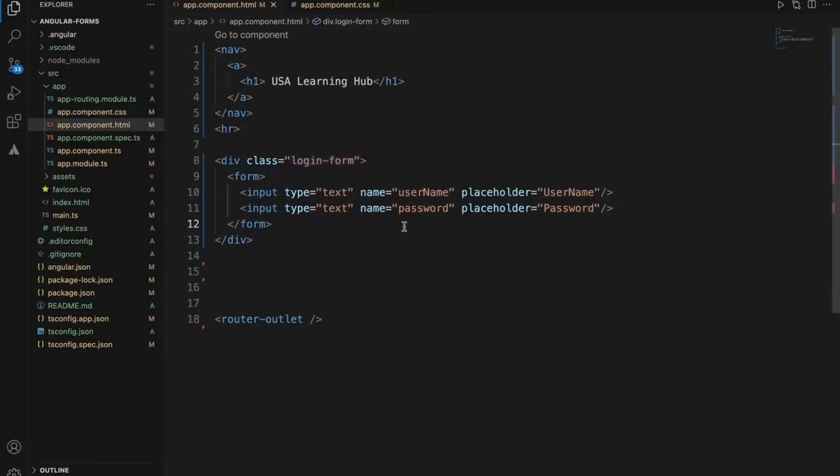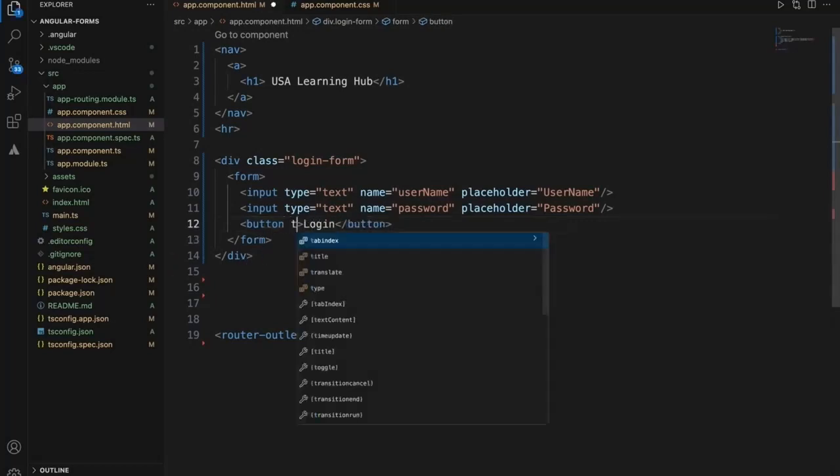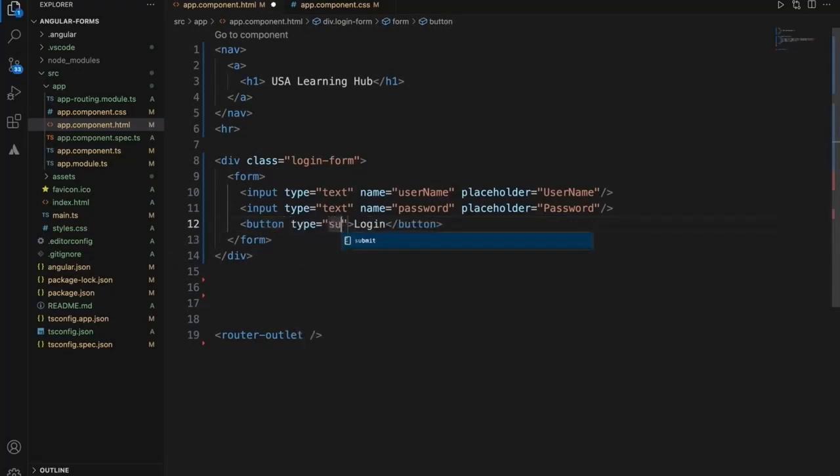So now we have a plain HTML username and password. Okay, we'll just add a submit button, Login, and we'll say type as submit.